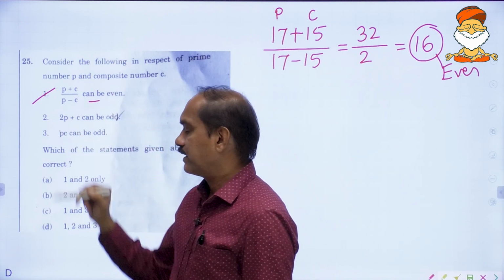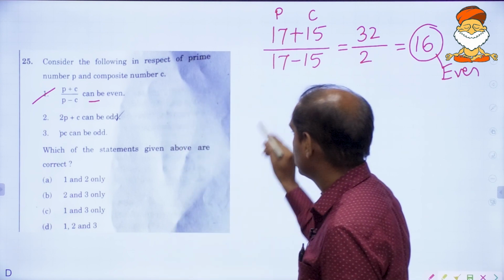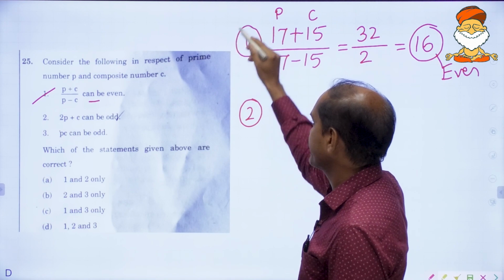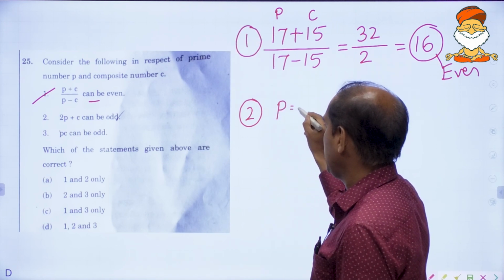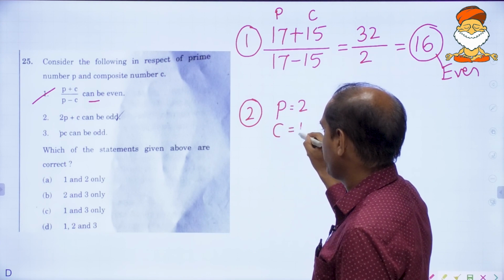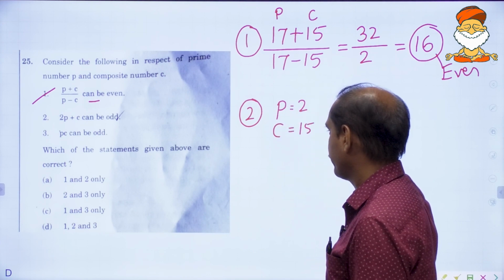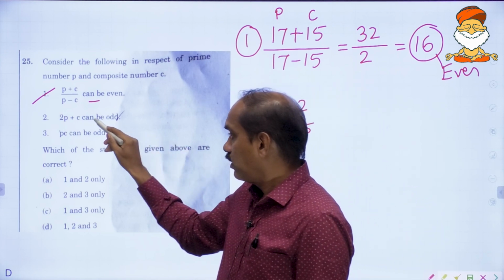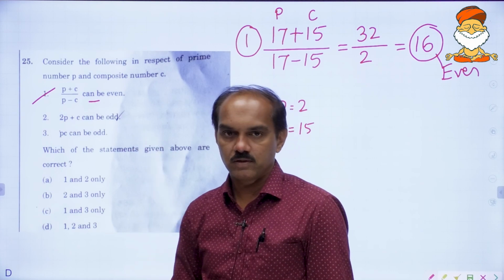Now let us check the second one. In the second one, what I will do here is take P's value 2 and C value 15. Can I do that? You can, but check whether it can be an odd number or not.